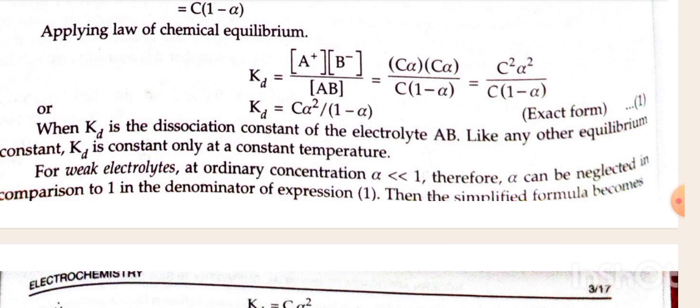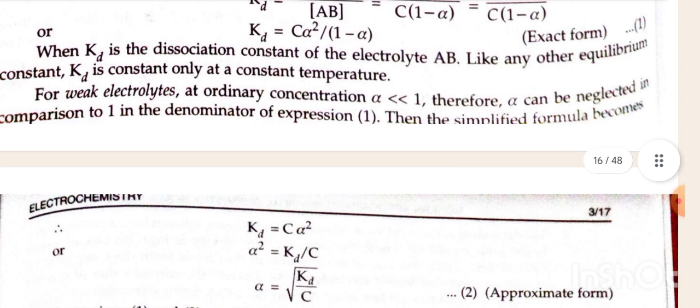First, Kd is the dissociation constant of electrolyte AB and, like any other equilibrium constant, Kd is constant only at constant temperature. For a weak electrolyte at ordinary conditions, alpha is much less than 1. Therefore, alpha can be neglected in comparison to 1 in the denominator of expression first. Then the simplified formula becomes Kd is equal to C alpha squared. Alpha squared is equal to Kd by C. So alpha is equal to root of Kd by C.